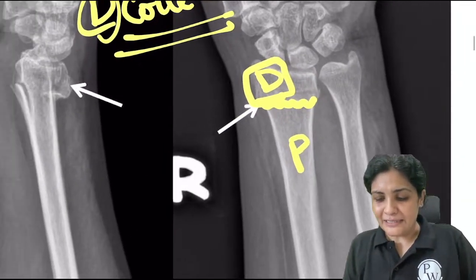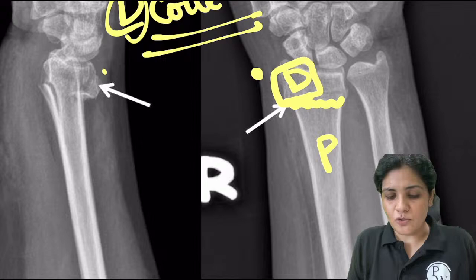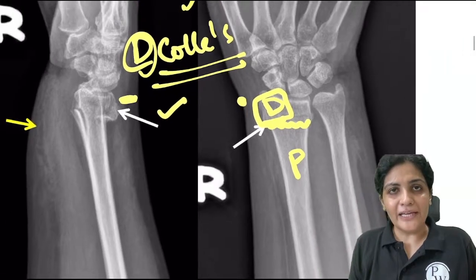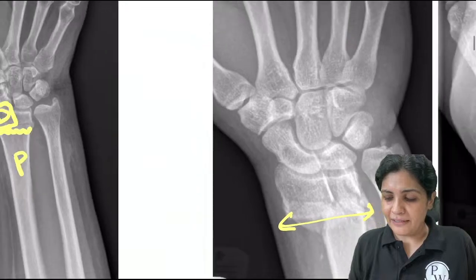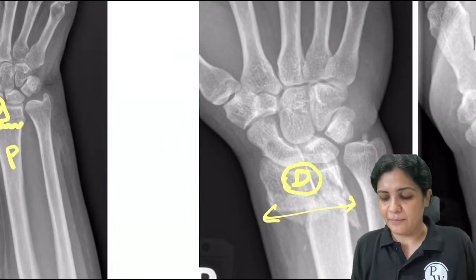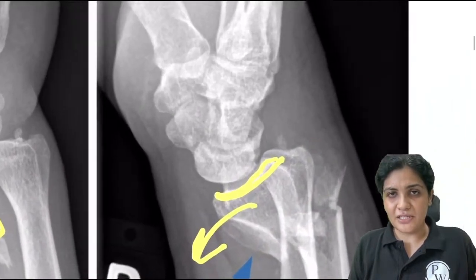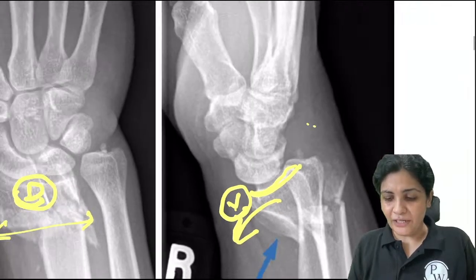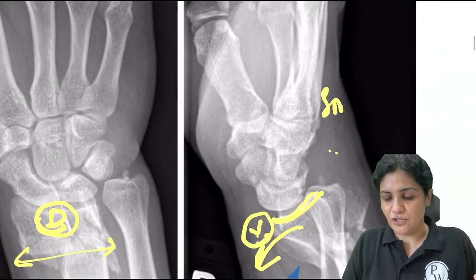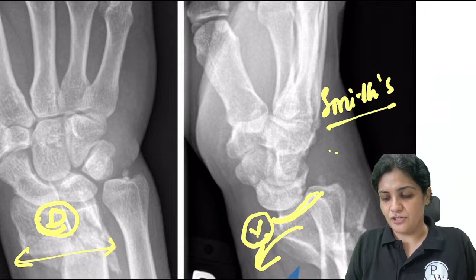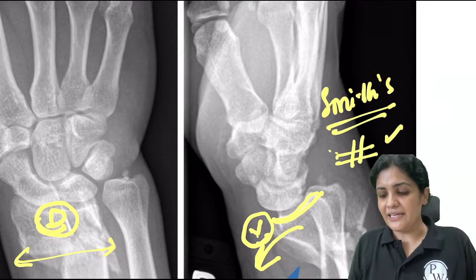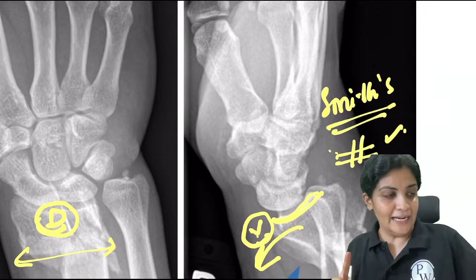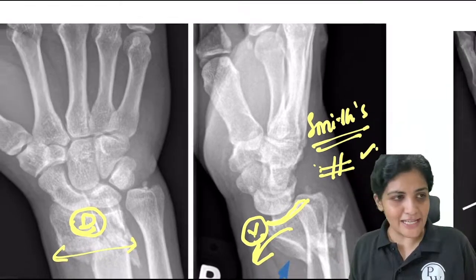Here, this particular distal fragment is going dorsally, so we call this the Colles fracture. And here, this distal fragment has gone ventrally. So this is your ventral position, right? Hence we call this ventral displacement the Smith fracture. Everything is the same except the displacement and the tilt. Understood? Do you get Colles and Smith?